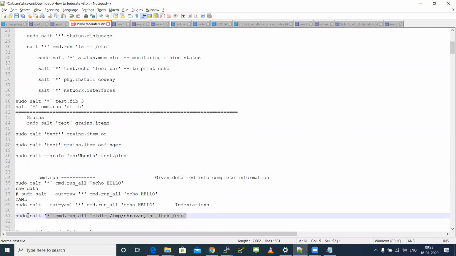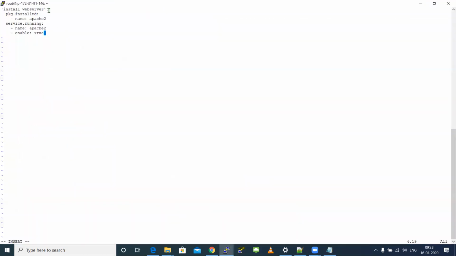While showing this command, I actually told you how the salt compiler will execute. Install web server is just an ID declaration. You can have anything over here. You can type your name over here. It's just like a commented out syntax. That's it. Telling you what the code is going to do. It is not technically going to pass anything.